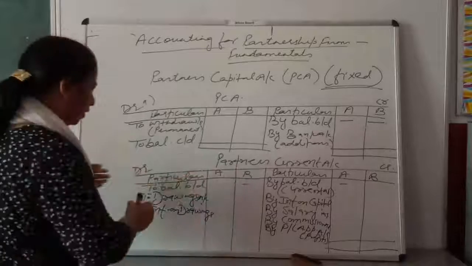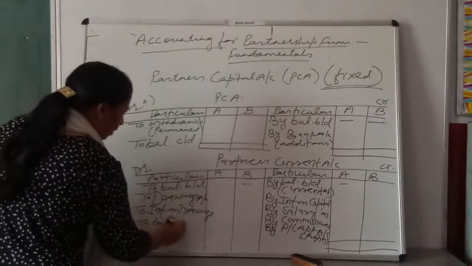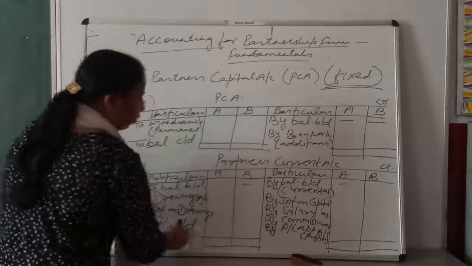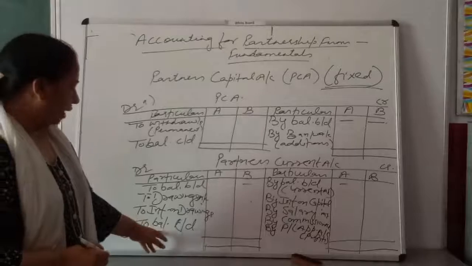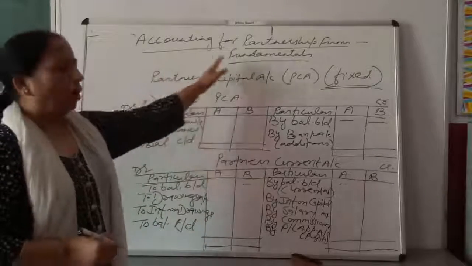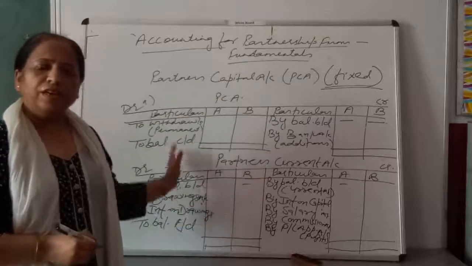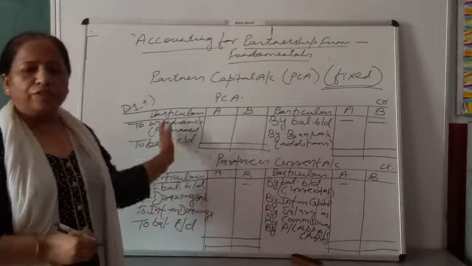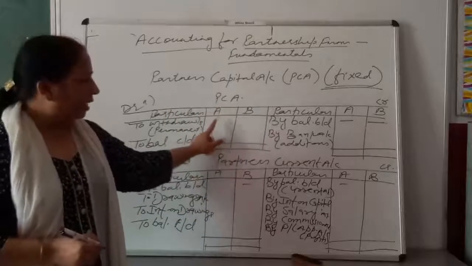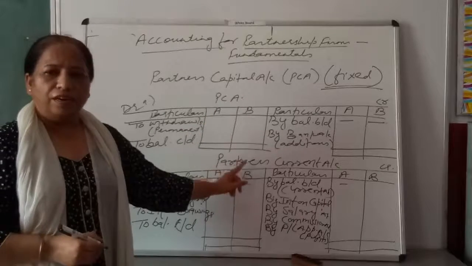What will you get? You will get closing balance. By deducting the total of debit side from the total of the credit side, you will get closing balance of current account. So this was all about your partner's capital account when capital is fixed in nature. When capital is fixed in nature, you have to maintain two accounts, that is partner's capital account first and second is partner's current account.